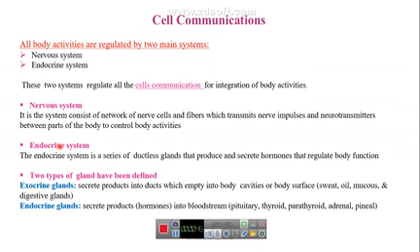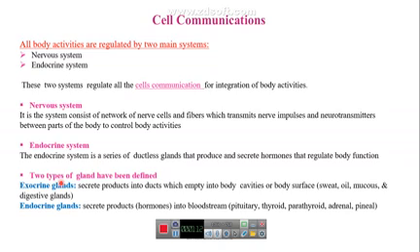What is the nervous system? It is a network of nerves and fibers in which the nerve impulse is transmitted, as well as neurotransmitters, to control body activities.